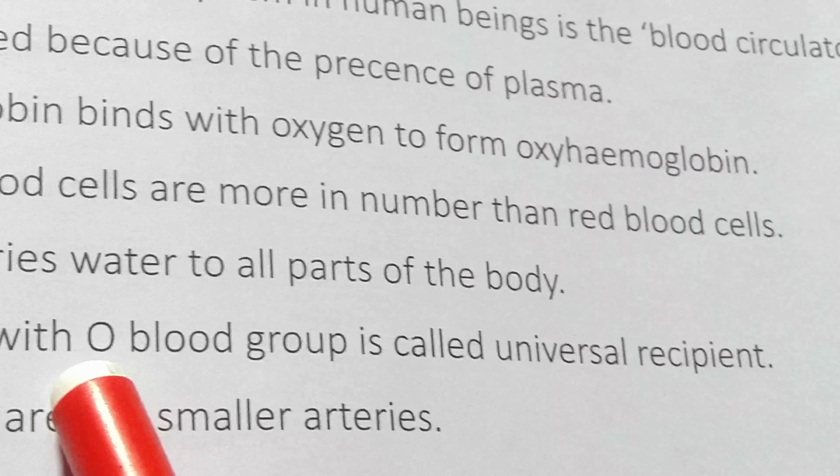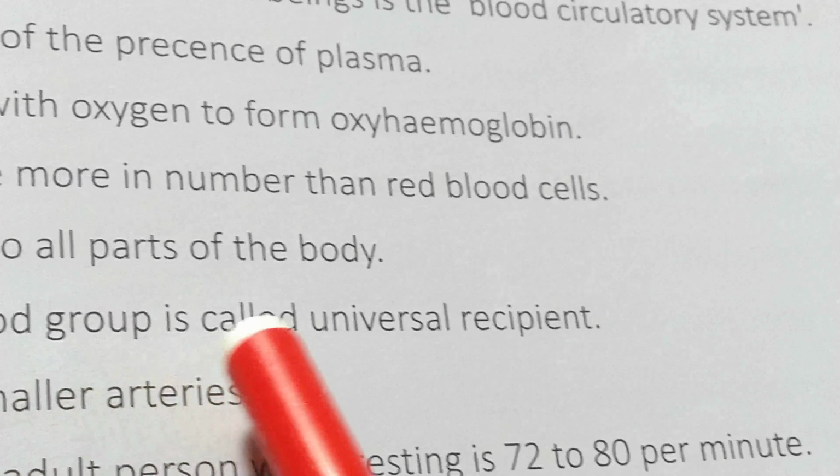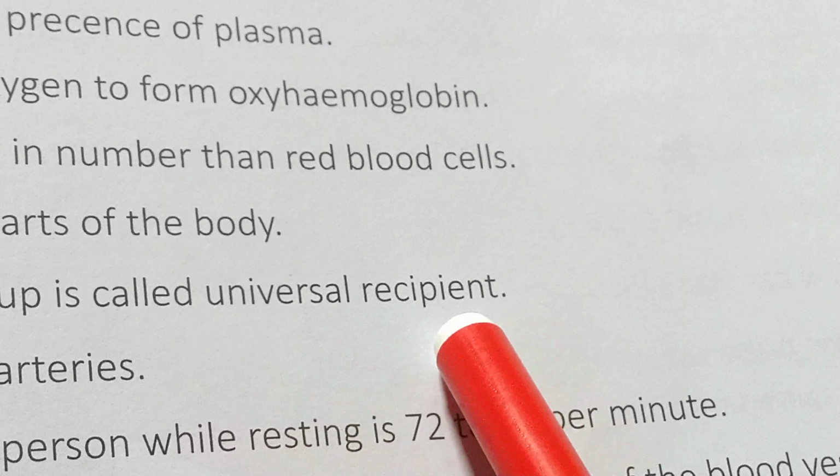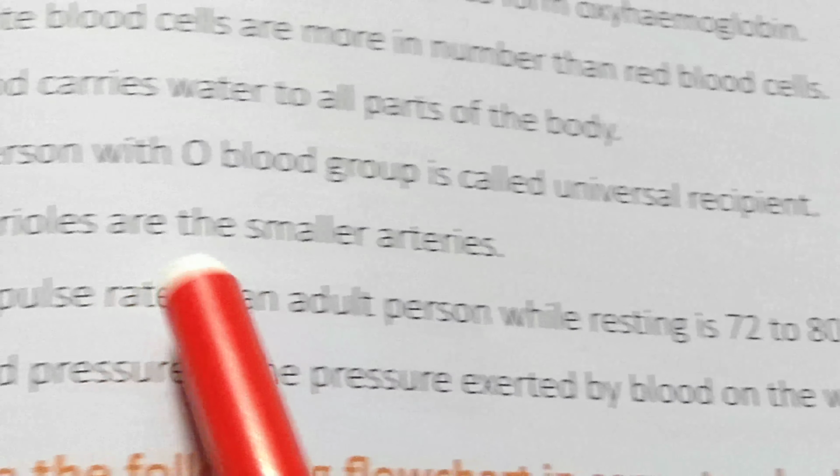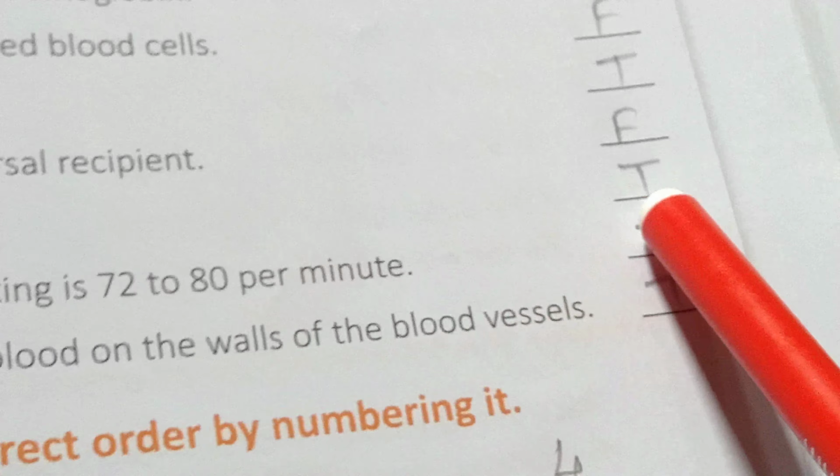A person with O blood group is called a universal recipient. Answer will be false, because the blood group O is known as the universal donor, because it can give blood to all groups. Arterioles are the smaller arteries. Answer will be true.